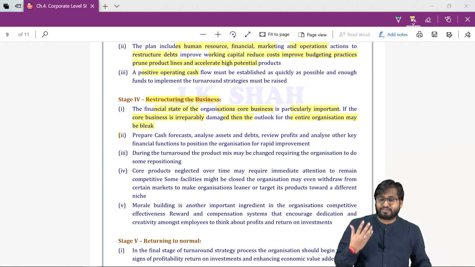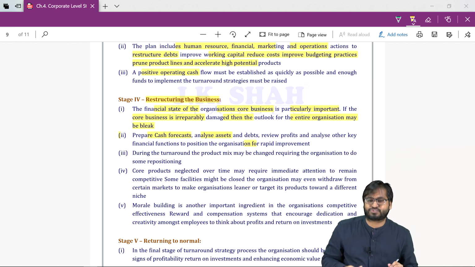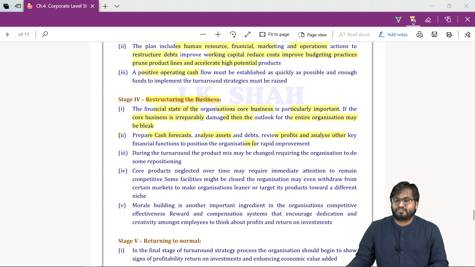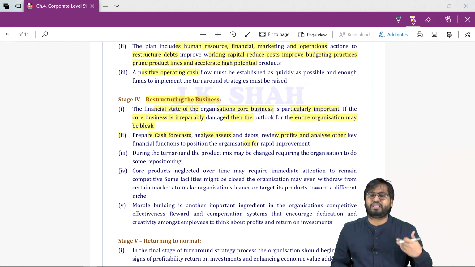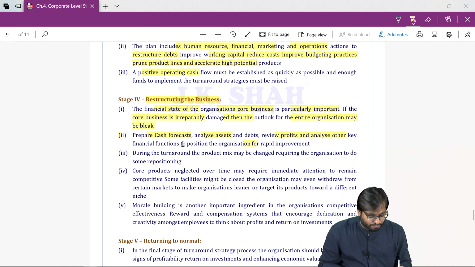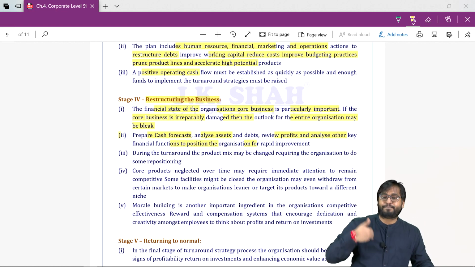So what can we do? We'll have to prepare a cash forecast. We'll have to analyze our debts. We'll have to analyze our assets. We'll have to review our profits. We'll have to review our KPIs, key performance indicators, key financial functions to position the organization for rapid improvement.